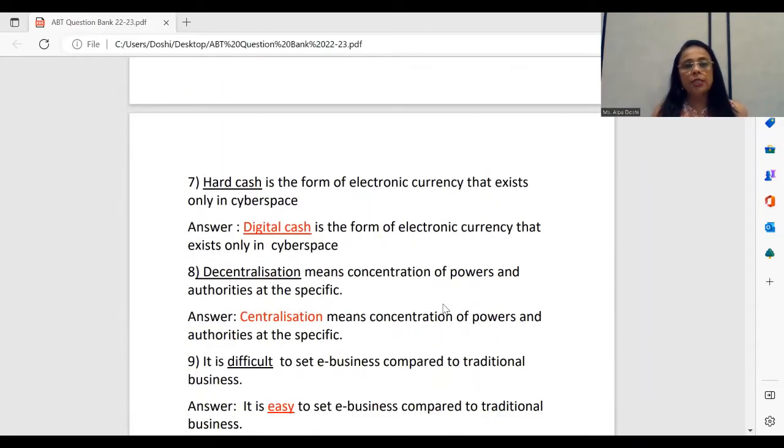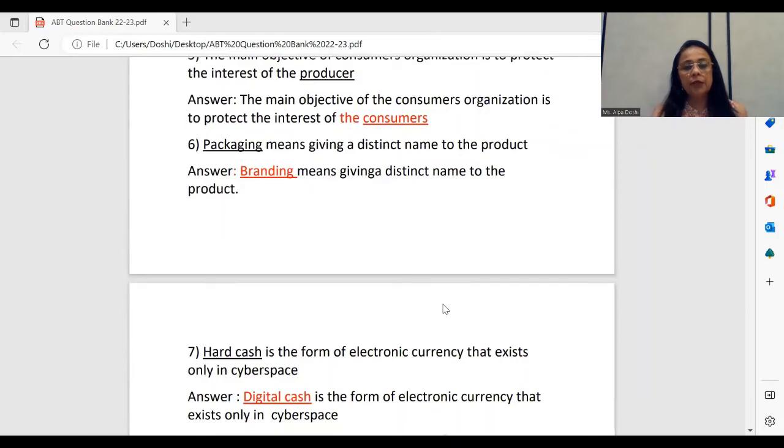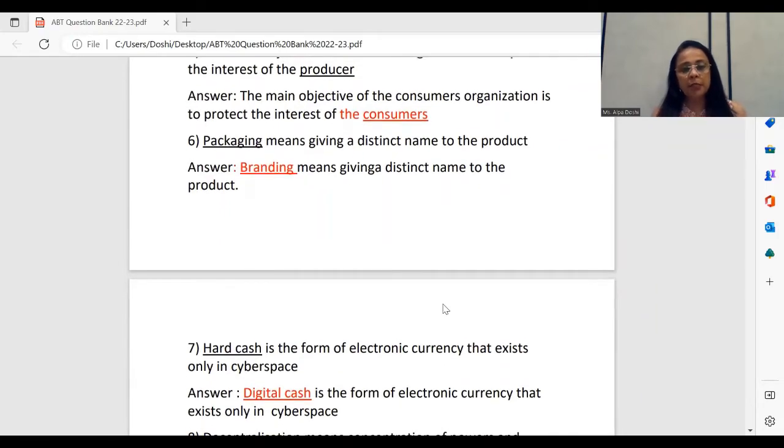Hard cash is the form of electronic currency that exists only in cyberspace. As we see here, the correct answer for this is digital cash. So as we know that electronic currency is something which exists only in cyberspace, hard cash is naturally incorrect.